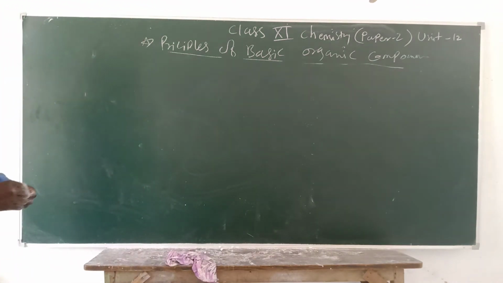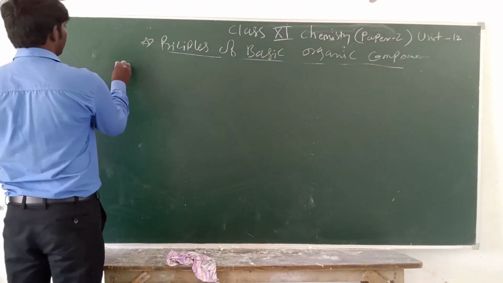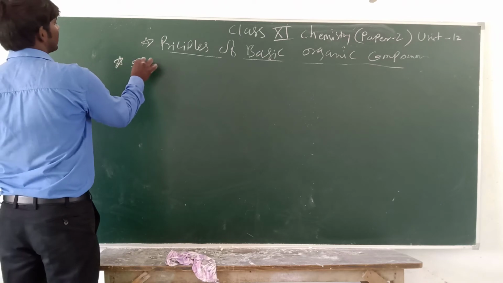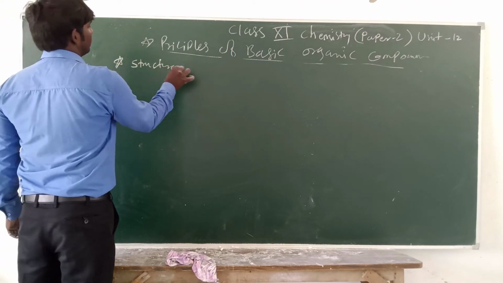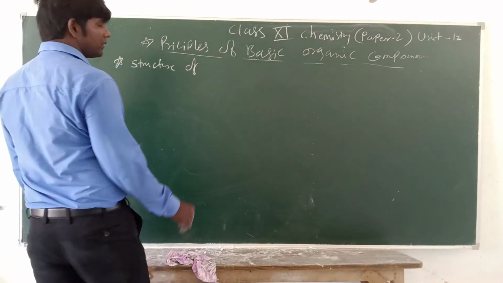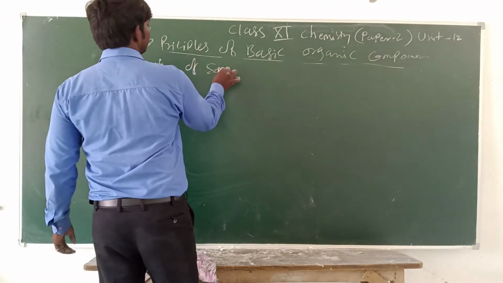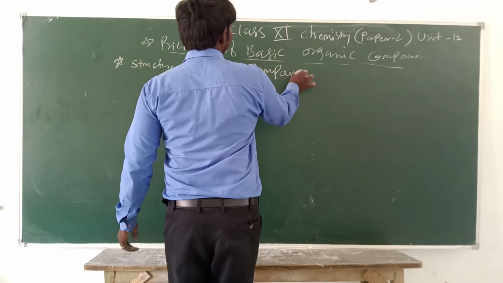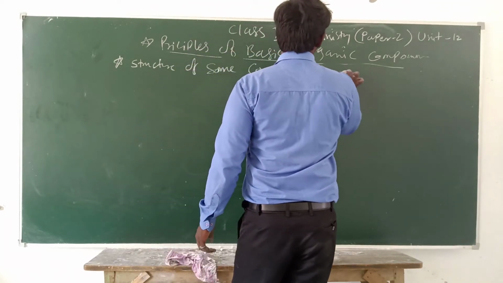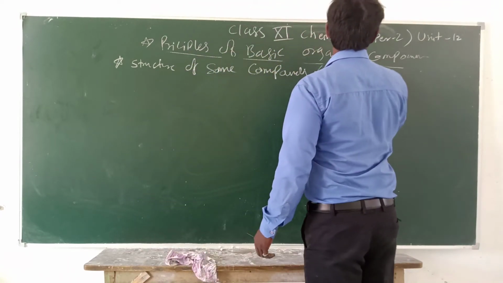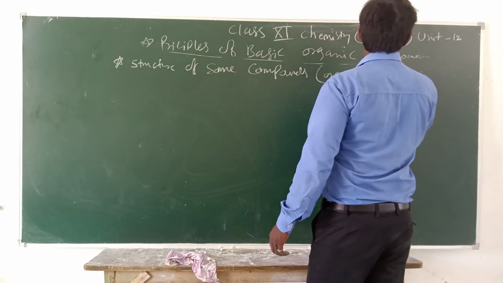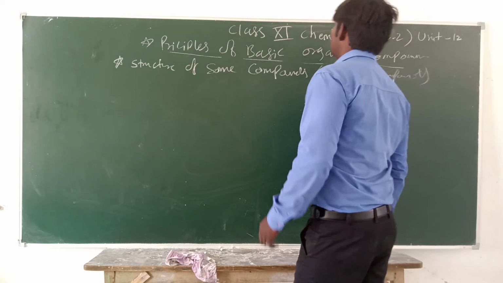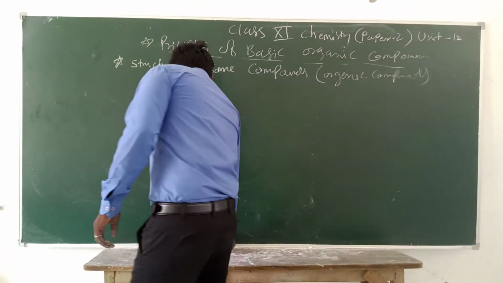Now, the next topic we study is the structure of some organic compounds.